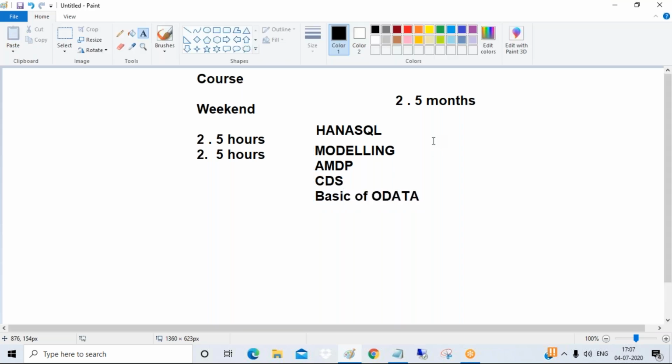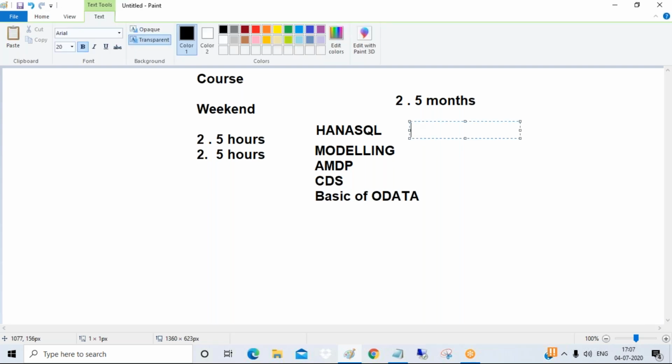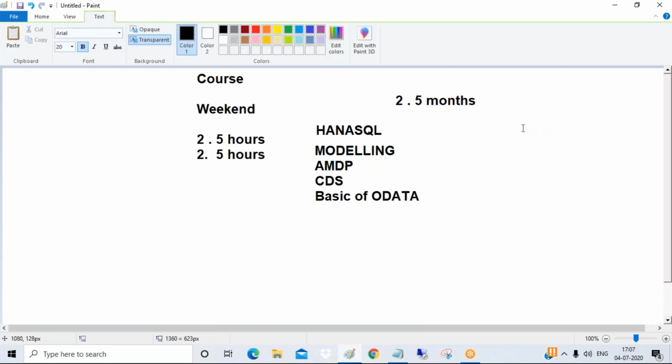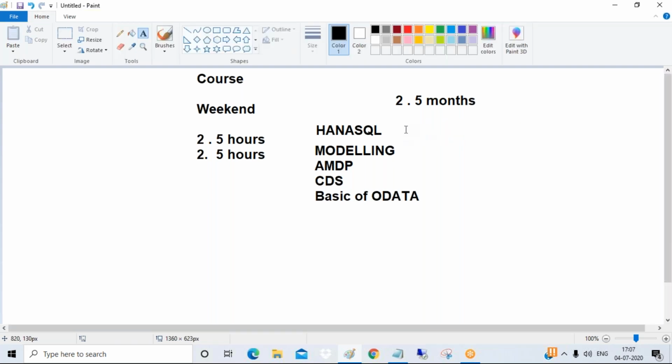And guys, every topic I will discuss in depth. I will not discuss only superficially. I will never discuss like that. Every topic will be in depth, so that in a real-time landscape you are capable of working. Every topic will be in depth, guys.